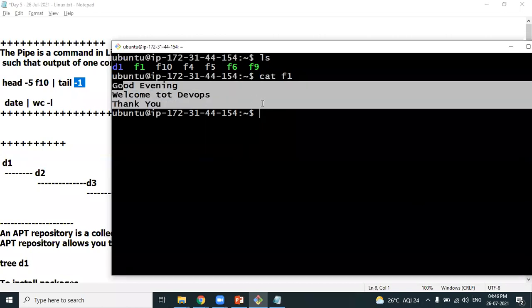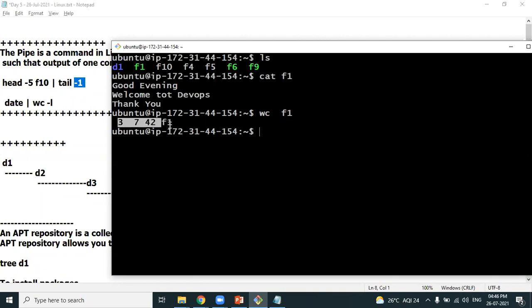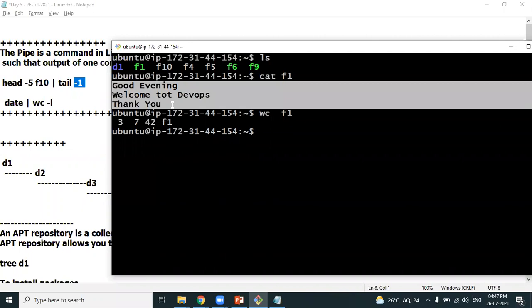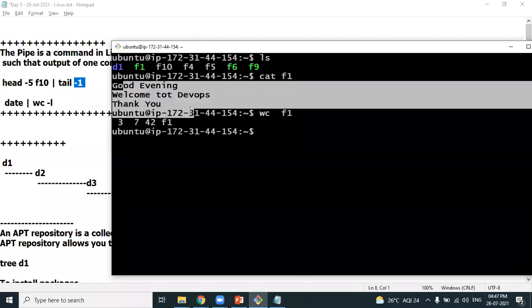This is 3 lines of content. wc followed by F1. Now you'll understand the output. The word count command will give you this result, acting on this particular file. 3 refers to the number of lines present in the file. 7 refers to the number of words present in the file: 1, 2, 3, 4, 5, 6, 7 words. 42 refers to the number of characters. The command is word count, but it will show you the number of lines, number of words, and number of characters present in the file. 3, 7, 42. This is the result.